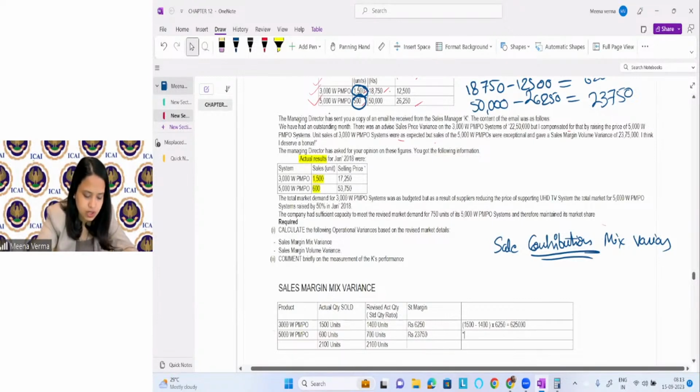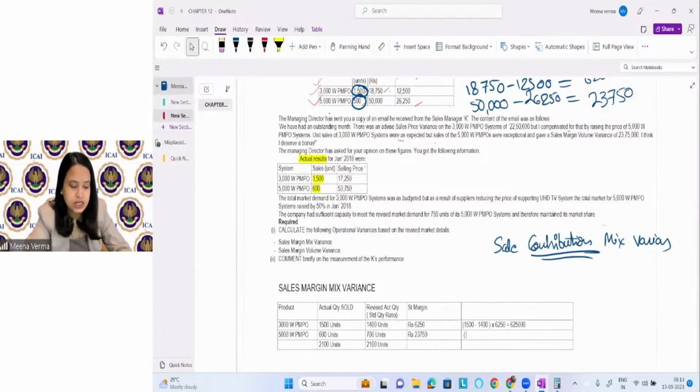Okay, and then we have 600 units, right? Then 700 units, and then the contribution here is 23750, right? What is it coming? You can see.